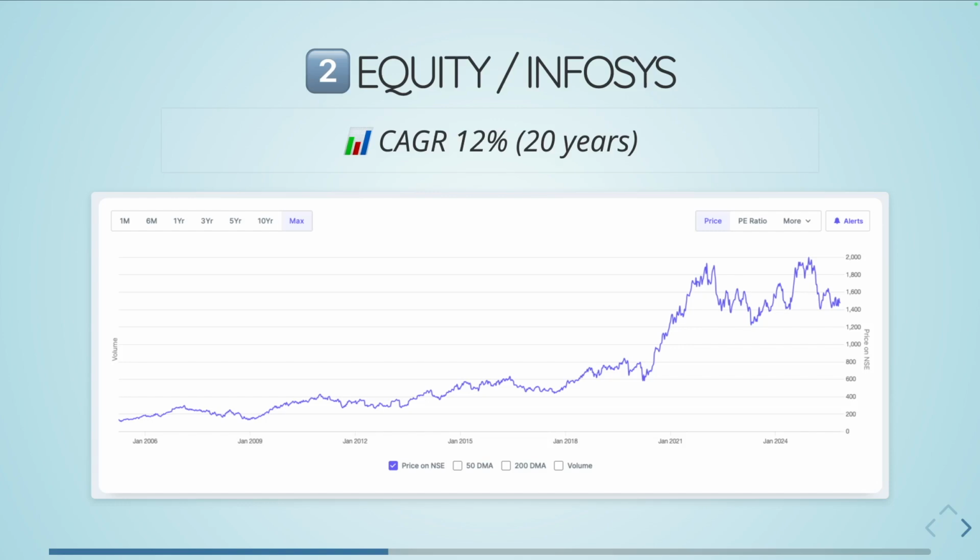But if you don't look at this daily, and let's say you invested 100 rupees 20 years back, and you came back and saw what is the value of that, right? It has grown 12% every year. So the compounded annual growth rate here is close to 12%.